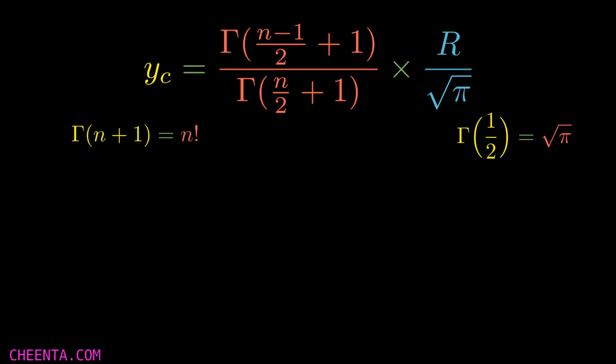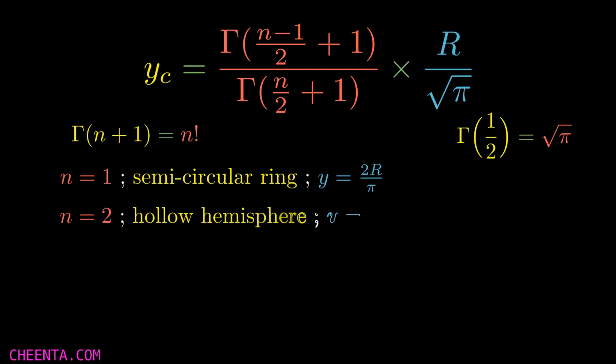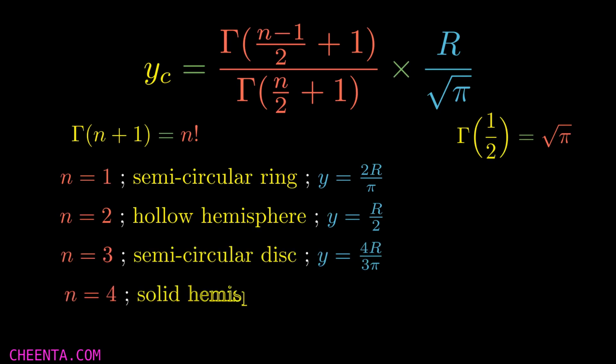Now if I put n equals 1, I will get the center of mass of a semicircular ring, and if I put n equals 2, then I will get a hollow hemisphere, and for n equals 3 I will get a semicircular disc, and for 4 I will get a solid hemisphere.